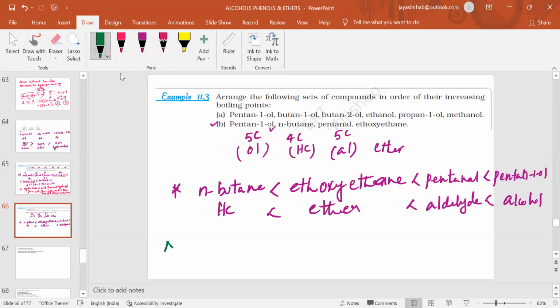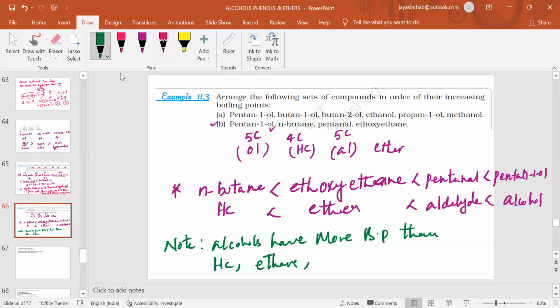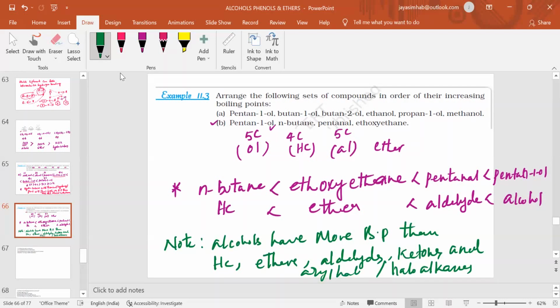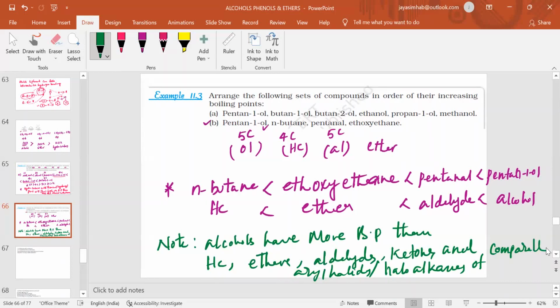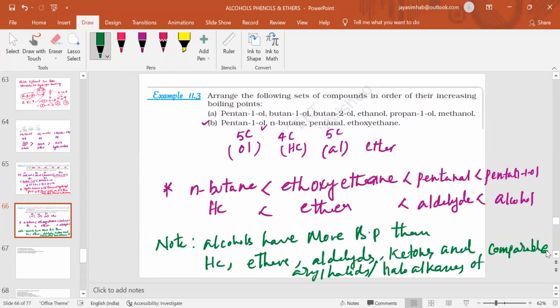Finally, you can write one note here: alcohols have a higher boiling point than hydrocarbons, ethers, aldehydes, ketones, and haloalkanes or aryl halides of comparable masses.